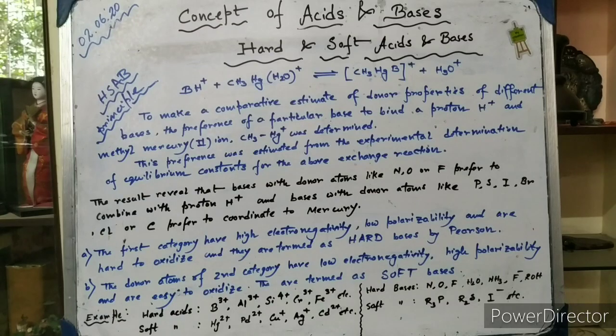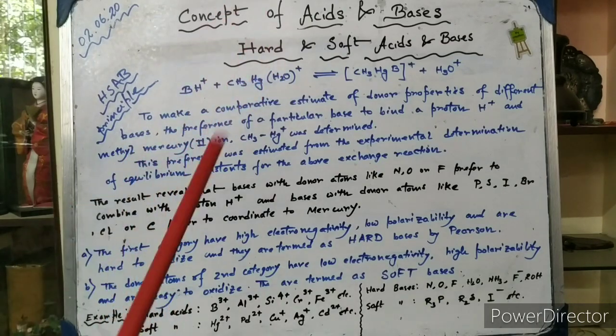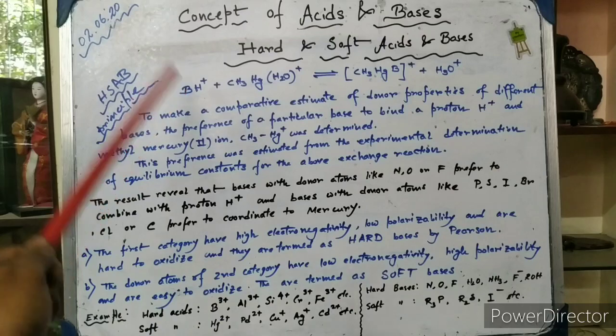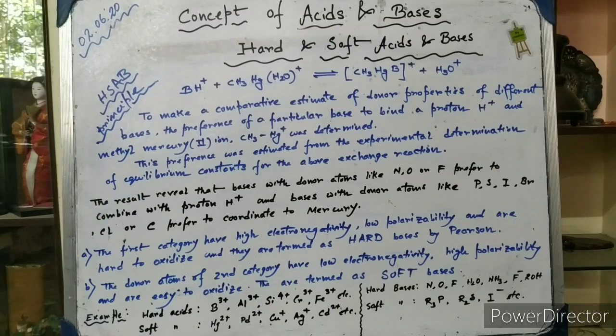One thing from the above reaction is very clear: as the equilibrium constant value is large, this reaction is proceeding towards the right-hand side. It's a very feasible reaction. Here you can see that the oxygen is coordinating to the proton. So the H+ ion is definitely a hard acid which is reacting with water, where the donor atom is of a hard base. Therefore, the hard acid has an affinity for a hard base.